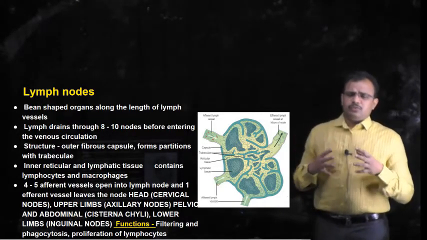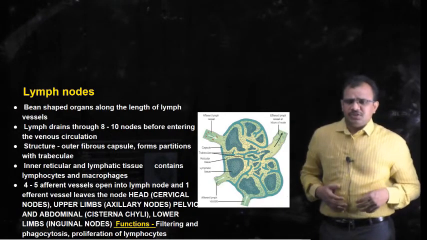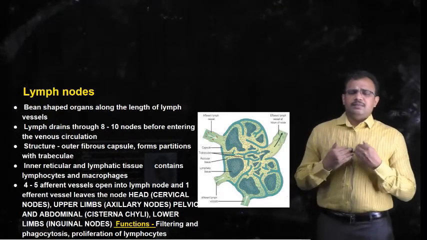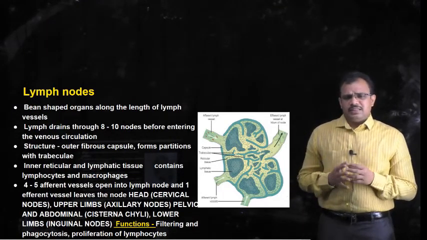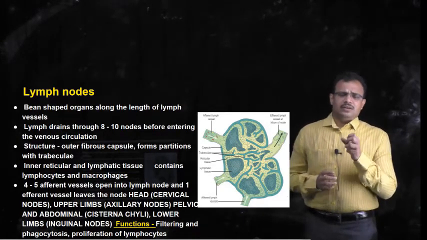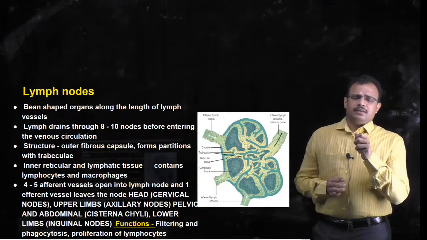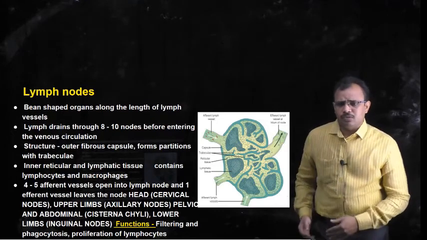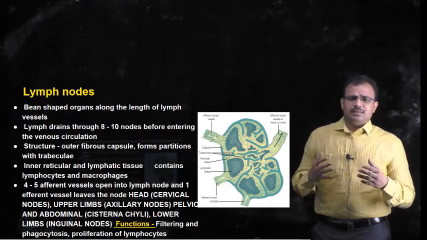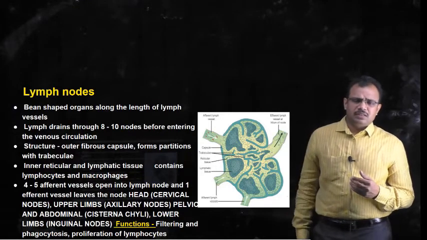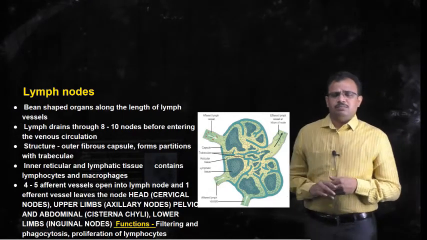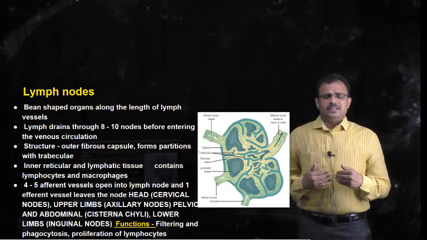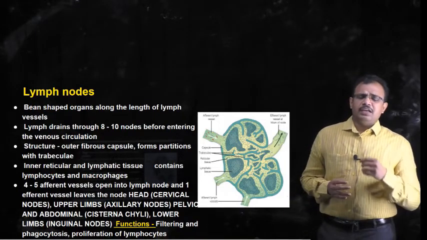And the lymph that is collected from the pelvic region and the abdominal region passes through the nodes, especially in the cisterna chyli, which is the originating site for the thoracic duct. Whereas the lymph that is collected from the lower limbs passes through various lymph nodes present in the knee region, which are called popliteal nodes, and once again passes through the nodes present in the groin region, which are called inguinal nodes.